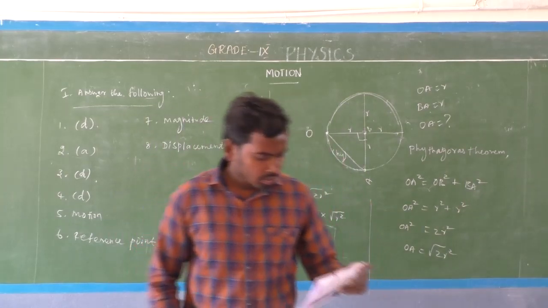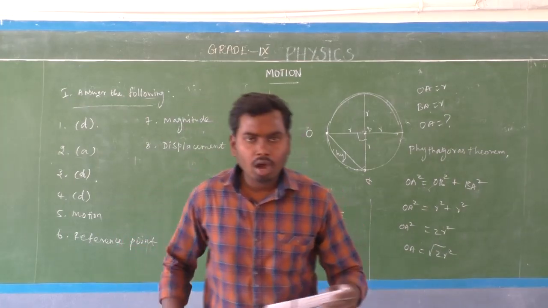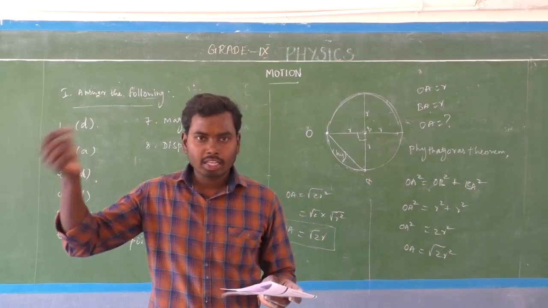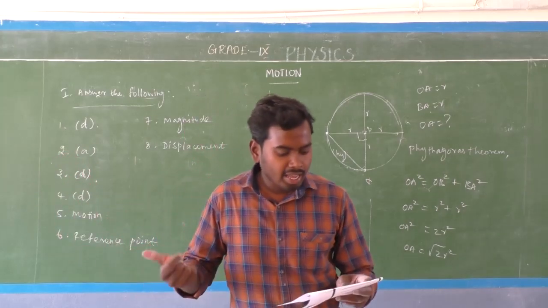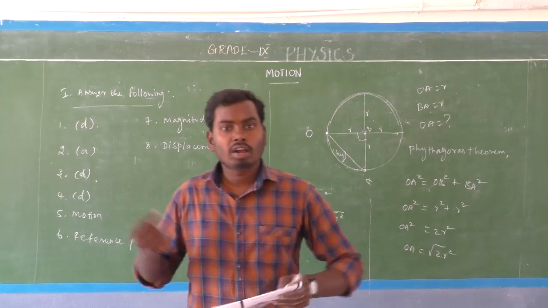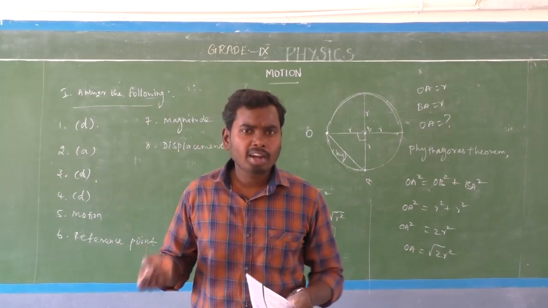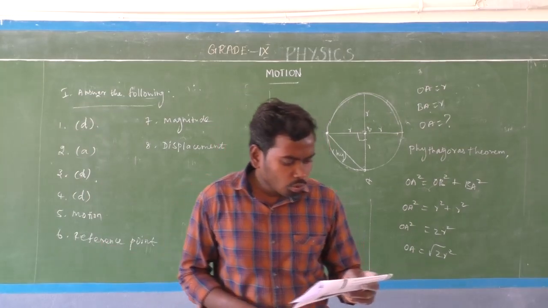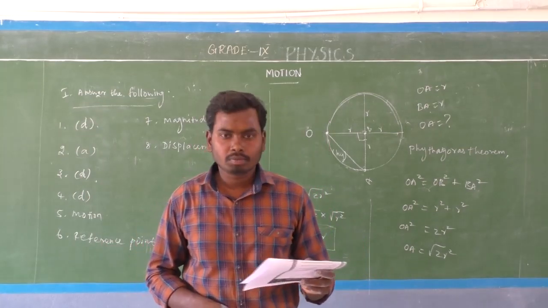Next question. How can we describe the position of the object? With respect to a reference point, we can say the position of the object. With respect to a reference point or surroundings, we can describe the position of the object. Next, give two examples of bodies having non-uniform motion.